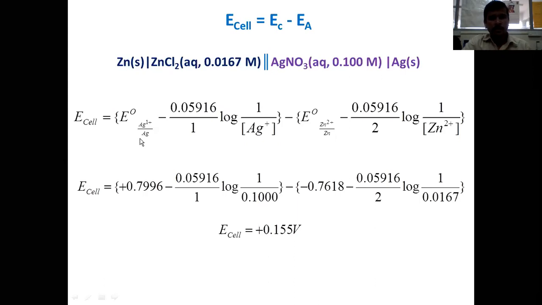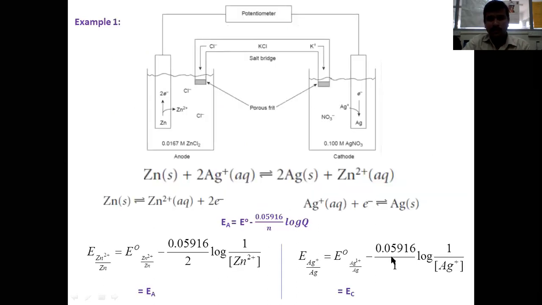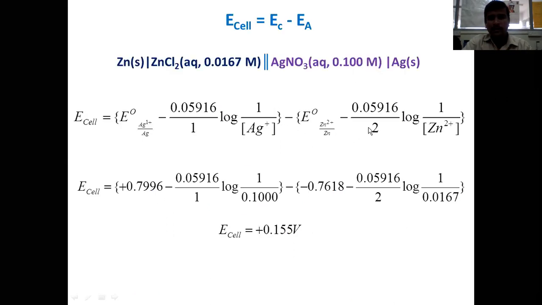Okay. So the overall E cell according to this particular equation can be written as E cell is equal to E cathode, meaning E naught of Ag plus/Ag couple, what we have written in the previous slide. This is going to be the E cathode value. E cathode minus E anode.